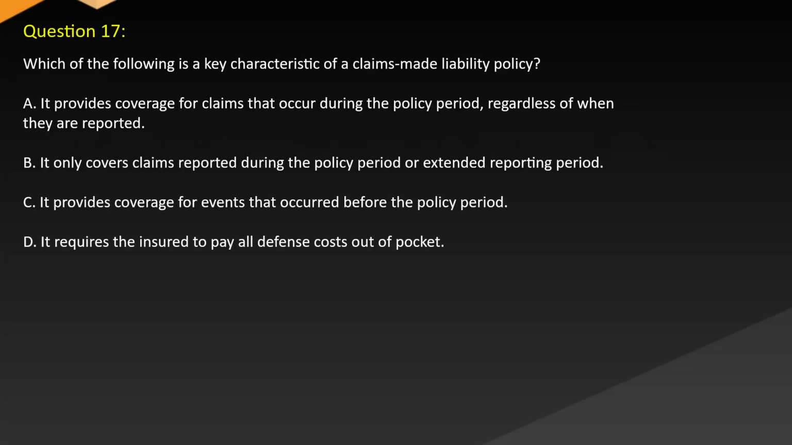Question 17. Which of the following is a key characteristic of a claims-made liability policy? A. It provides coverage for claims that occur during the policy period, regardless of when they are reported. B. It only covers claims reported during the policy period or extended reporting period. C. It provides coverage for events that occurred before the policy period. D. It requires the insured to pay all defense costs out of pocket.